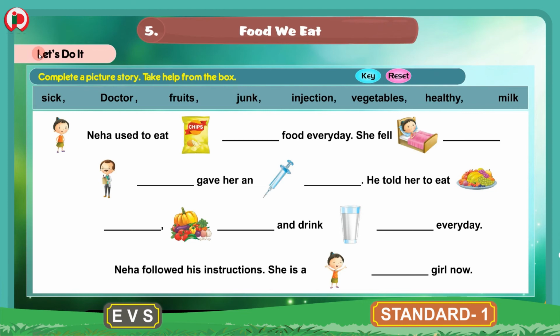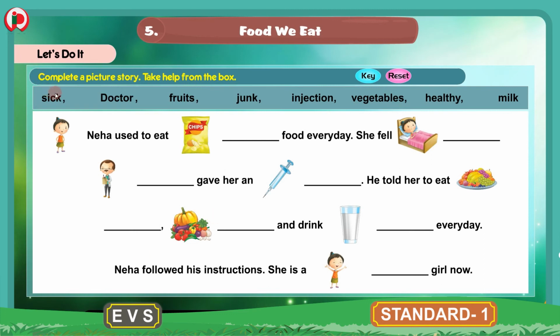The next section here is let's do it. Complete a picture story. Take help from the box. Children, here are given some pictures and some sentences. This is a story of a girl Neha. Using the words given in this box and with the help of the pictures, we have to fill in the blanks with the correct words and complete this story.